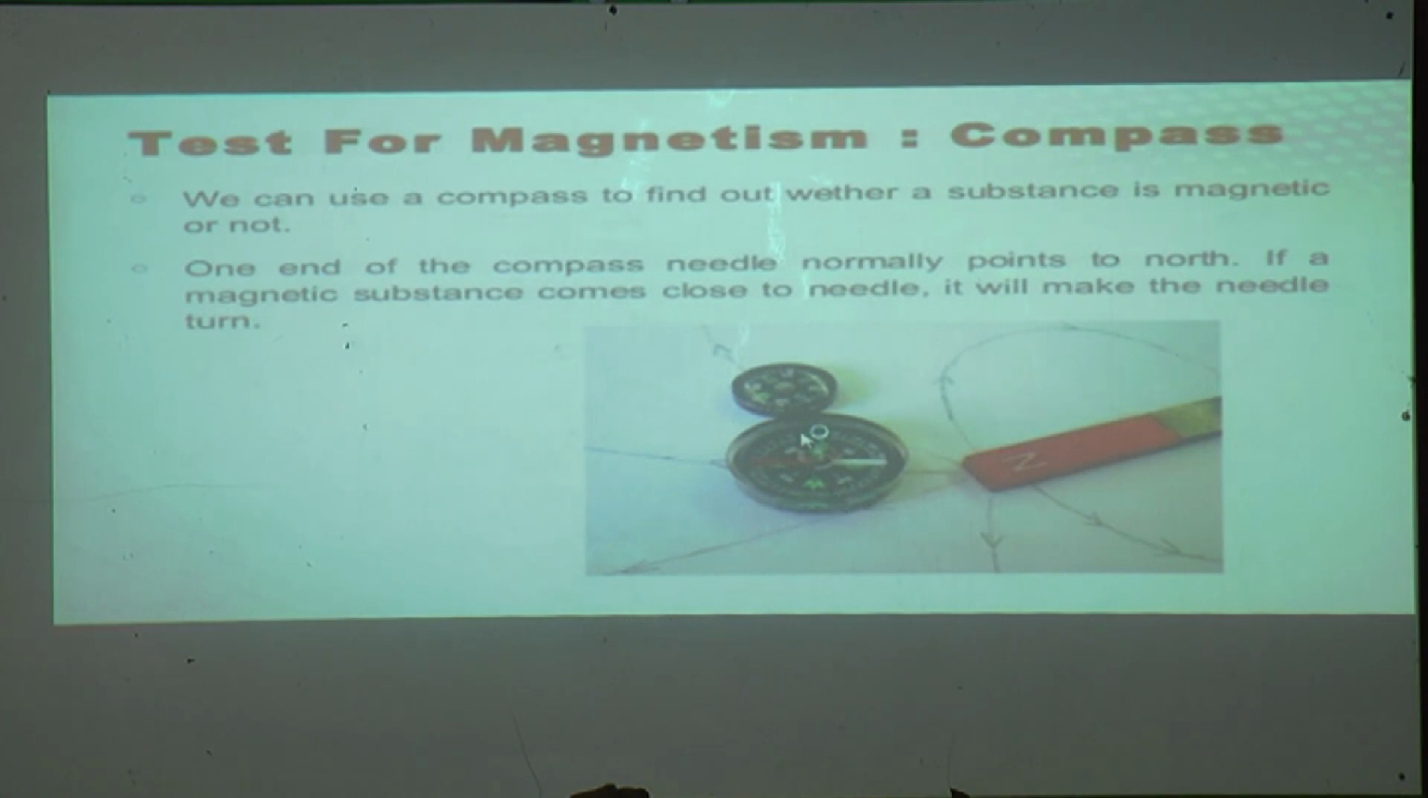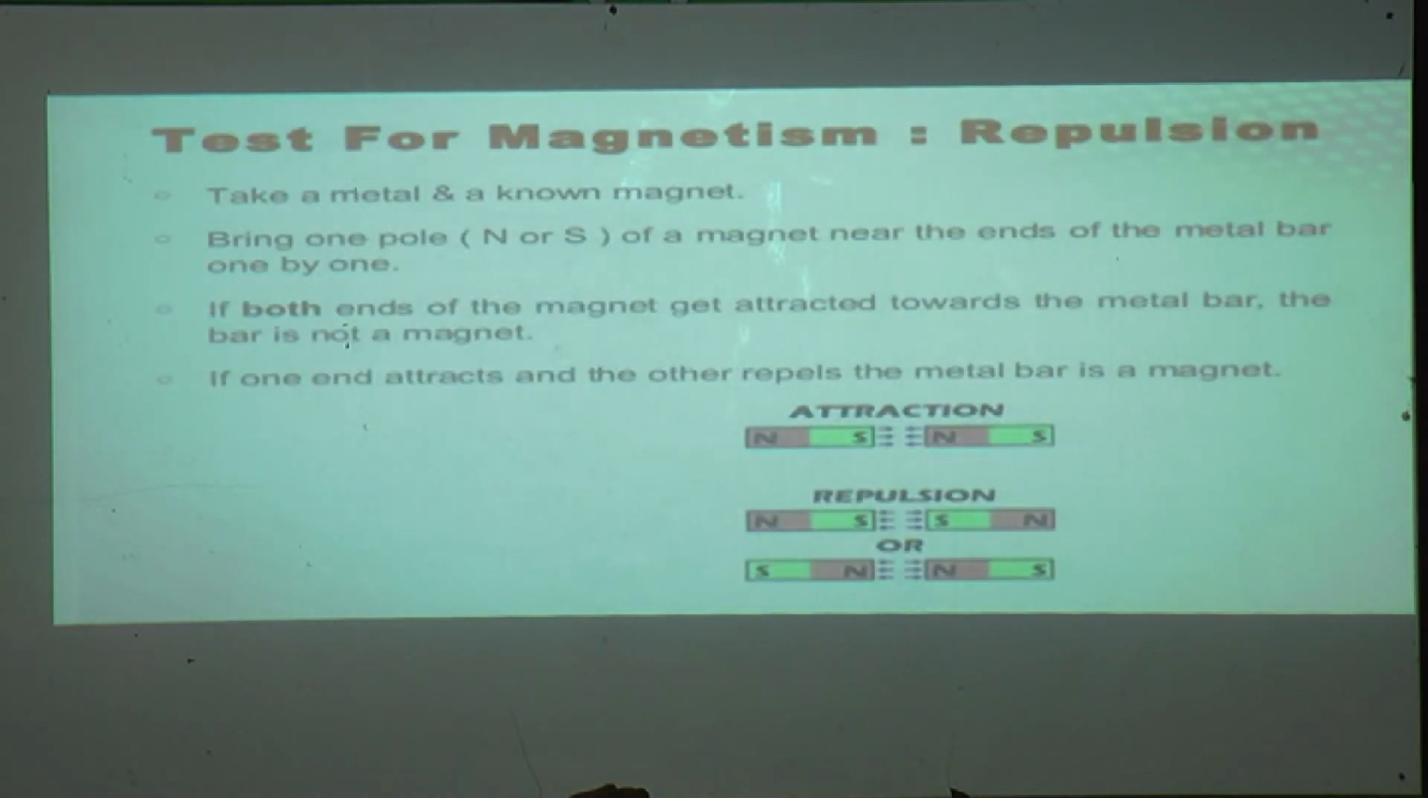Whatever the needle is pointed towards the north pole or north side, it is going to turn. When will it turn? When we bring any magnetic substance close to this needle, at that time the needle is going to turn. So from the north point it will turn to another point. By this activity we will come to know which substance is magnetic and which is not.